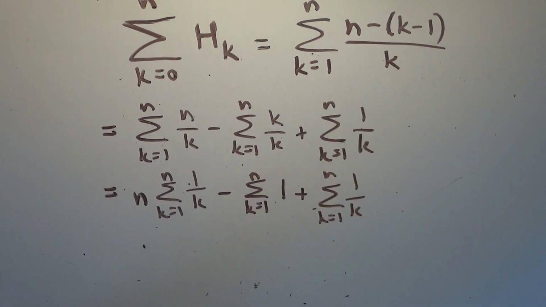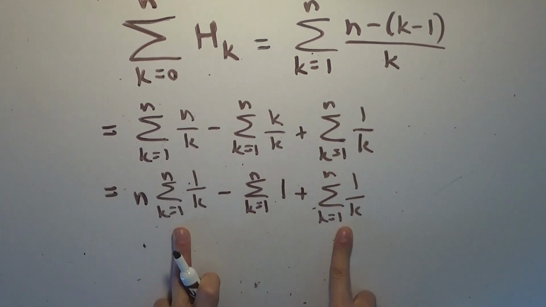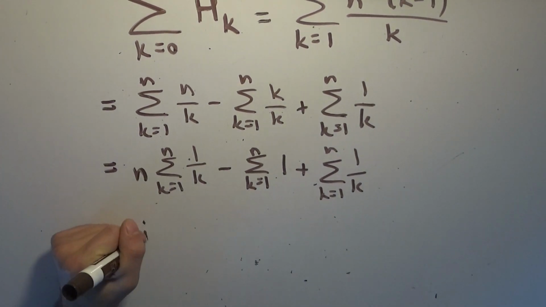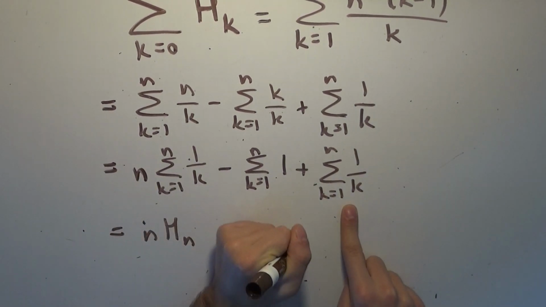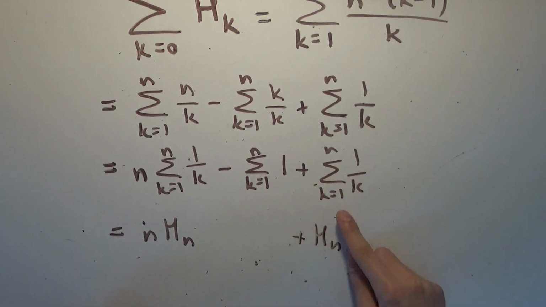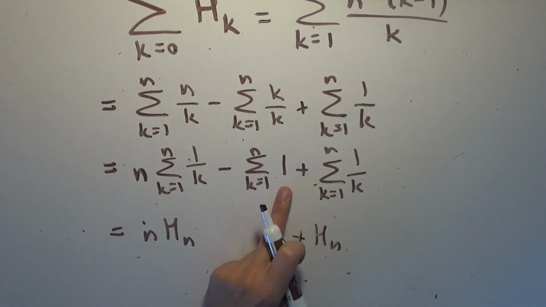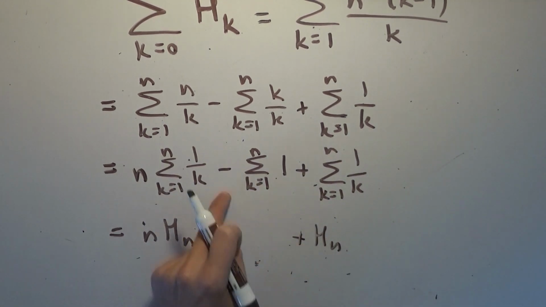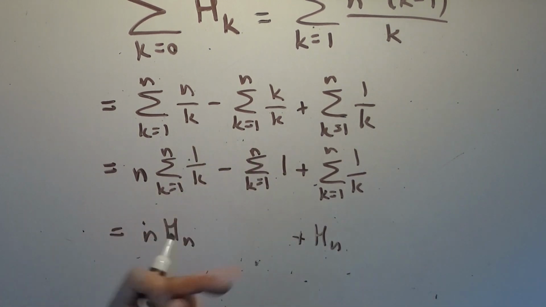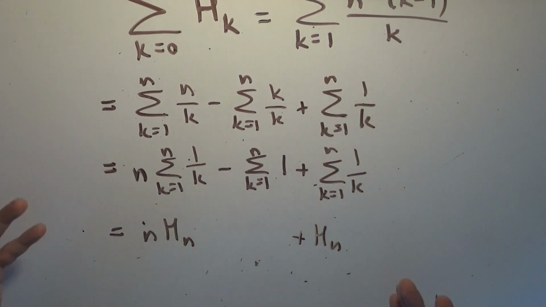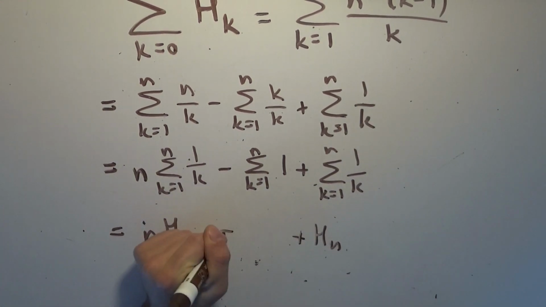But notice what we have here. We have 2 representations of the nth harmonic number right there. So it's n times the nth harmonic number. And this one is also the nth harmonic number, right? By definition, it's summing over the reciprocals of natural numbers from 1 to n, so that's the nth harmonic number. And what is it when you just add a bunch of 1s from 1 to n? Well, this sum here is just equal to n, right? 1 doesn't depend on k, so you're just doing 1 plus 1 plus 1 plus 1 plus 1 n times. So this is just n minus n, right?